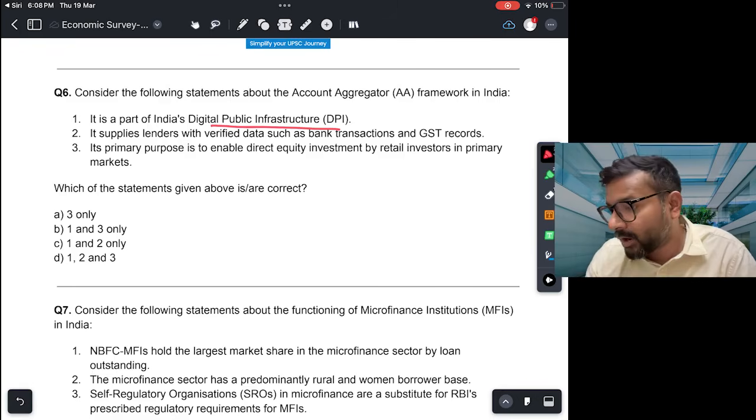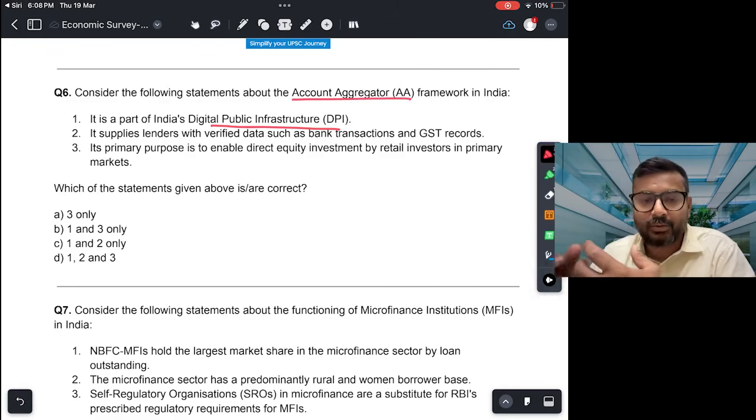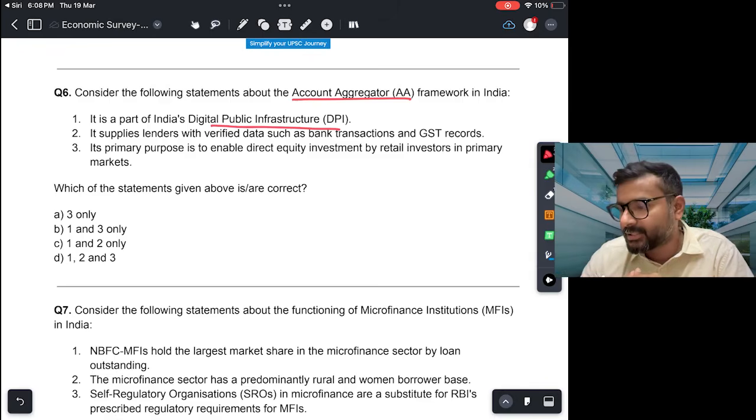This is true. जो account aggregator होता है, what they do is they take data and provide that data to financial institutions, right? So it supplies lenders with verified data such as bank transactions and GST records. So this is in fact correct. This is the definition of account aggregator.